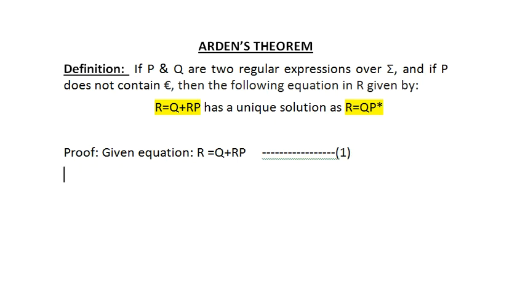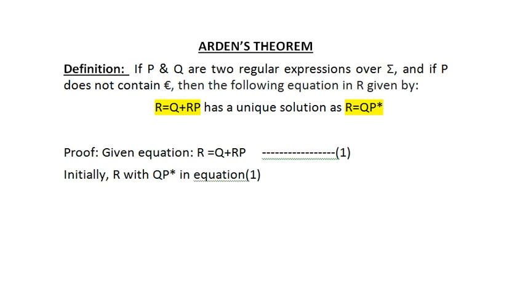Now in this expression I have said that this is a unique solution. Unique is a very important term. So initially I will replace R with QP* in equation number 1.